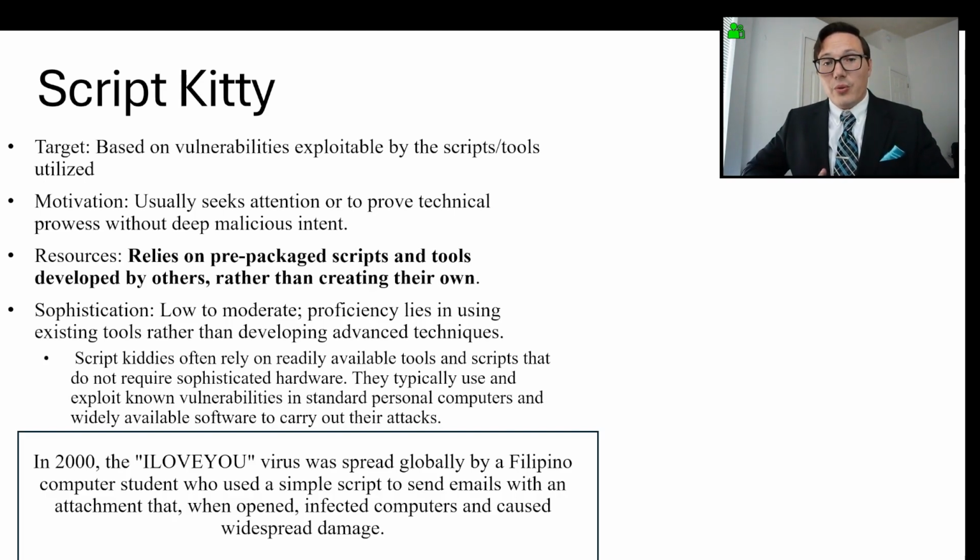A great example is in 2000, the I Love You virus was spread globally by a Filipino computer student who used a simple script to send emails with an attachment that, when opened, infected computers and caused widespread damage.